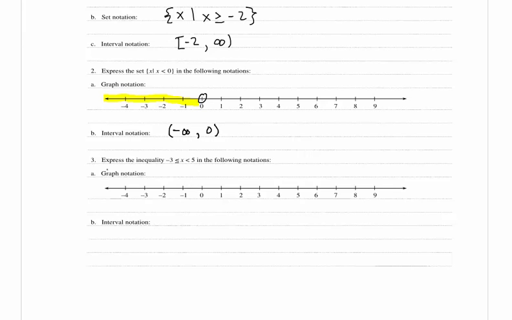In 3, we want to express the inequality -3 is less than or equal to x is less than 5 in the following notations. For graph notation, we would put a closed circle at -3 because we're including it, and we would put an open circle at 5 because we're not including it, and then we would shade everything in between. And then in interval notation, we would have a bracket at -3 because we're including it, and then a 5, and then parentheses because we're not including 5.